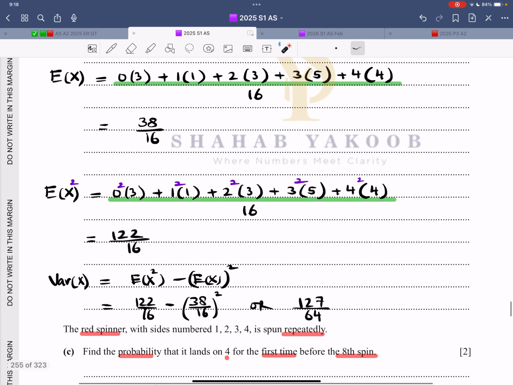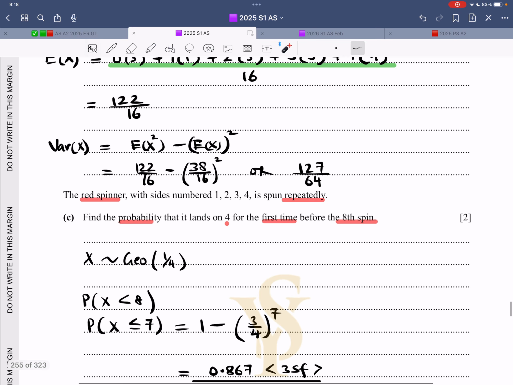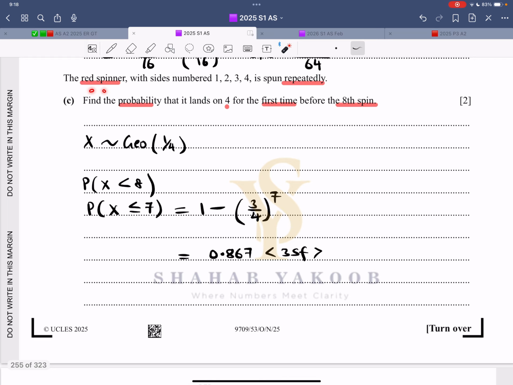Now expectation of x squared, the same working except the x is being squared and then multiplied with the probability. Variance of x, the formula, you get this answer. Now it says the red spinner with sides numbered 1, 2, 3, 4 is spun repeatedly.